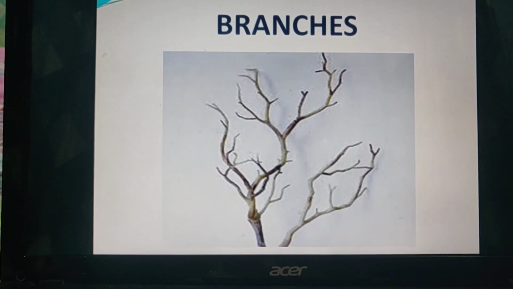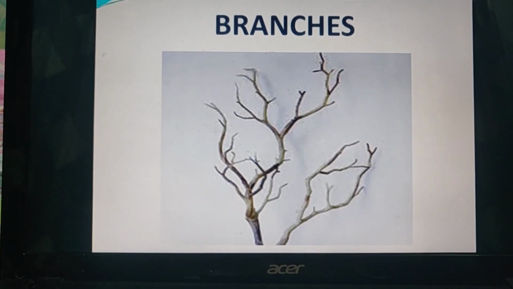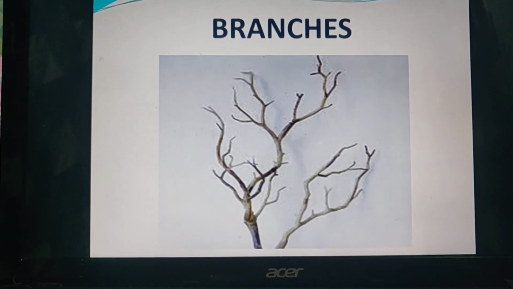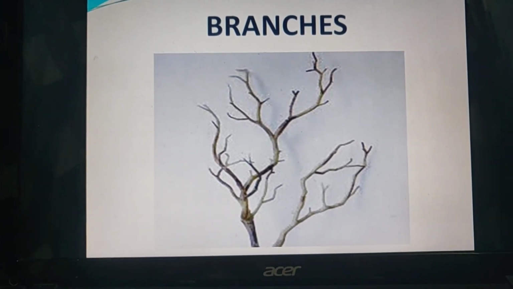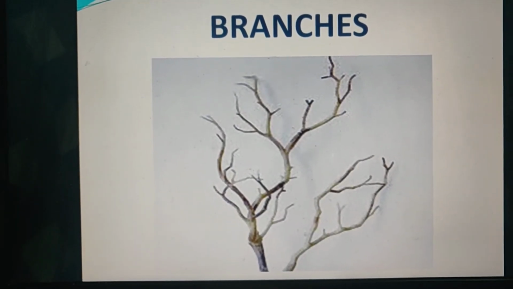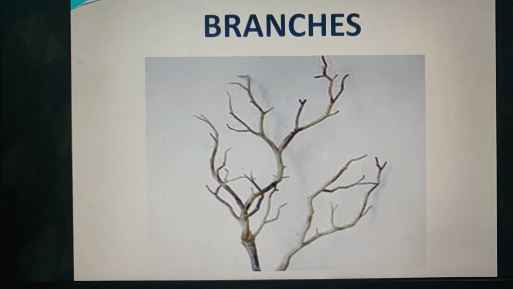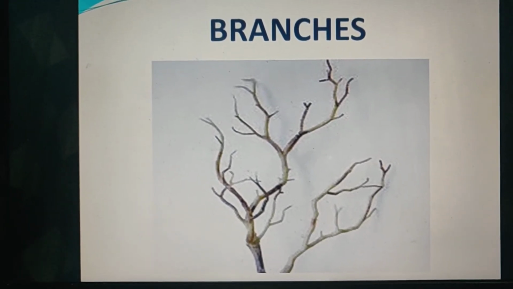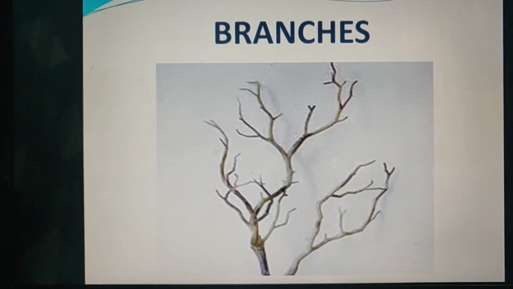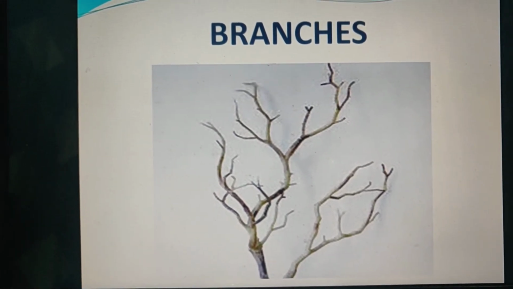The third one is the branches. Now branches are a little bit weaker than the stem, but leaves come on these branches only. Branches are like the hands of the plant. B-R-A-N-C-H-E-S. Branches. Because there are many branches, we write E-S. Otherwise, it is branch. B-R-A-N-C-H. Branch. But there are many over here.